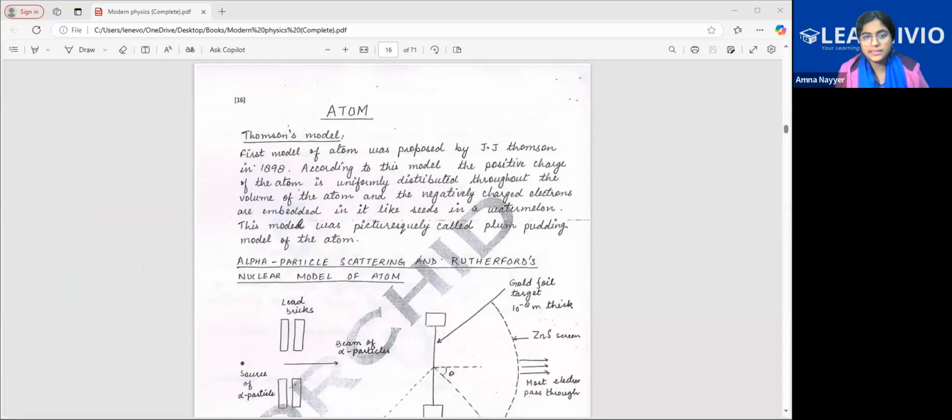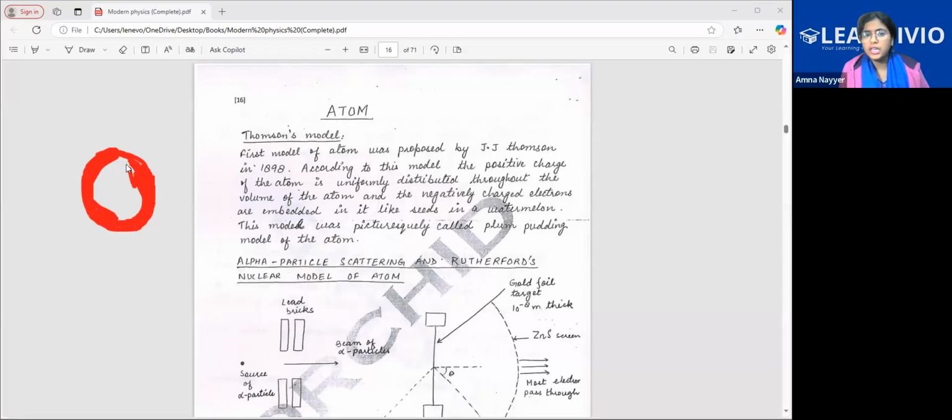So when we are talking about it at an atomic level, there were various theories that came before this could be accepted. First was the theory given by J.J. Thomson. He said that the positive charges are present together, clustered together, in the form of a continuous portion.